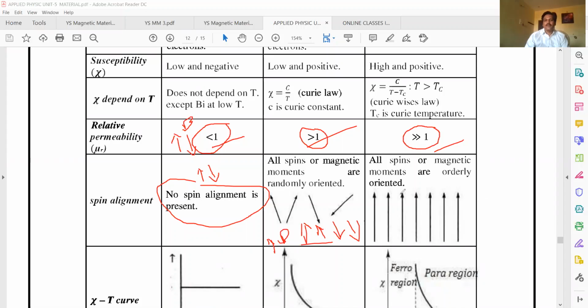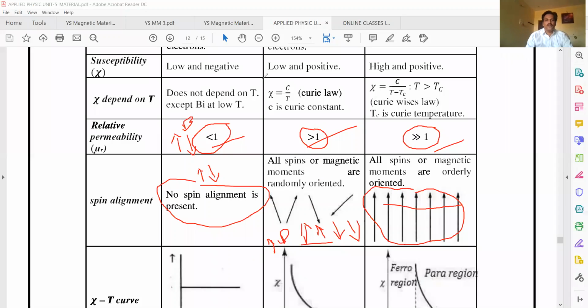In ferromagnetic materials, they form small regions called domains. In these domains, all the dipoles arrange themselves parallel to each other. That's why they show very strong magnetism.